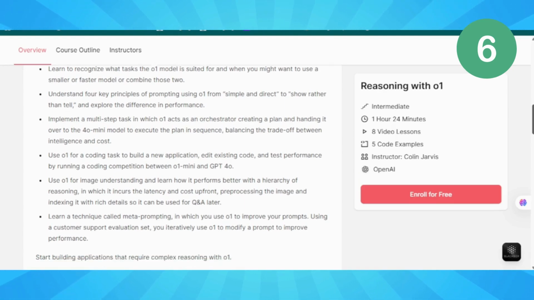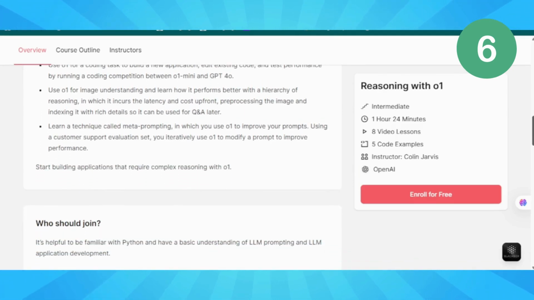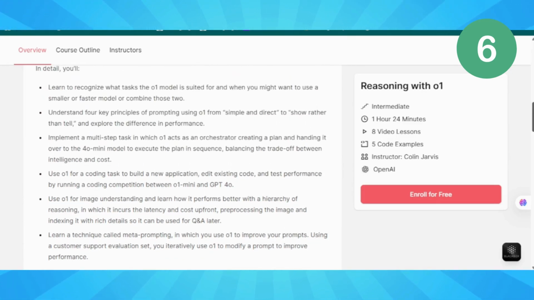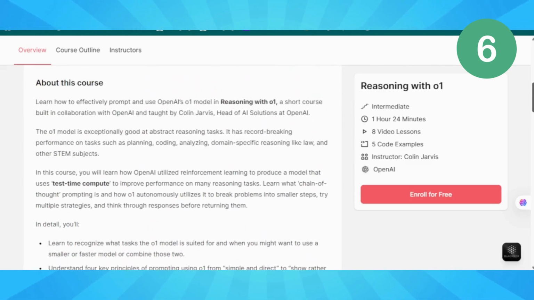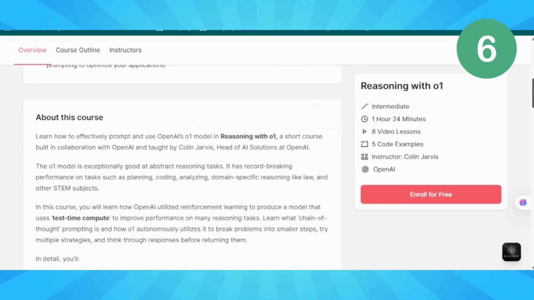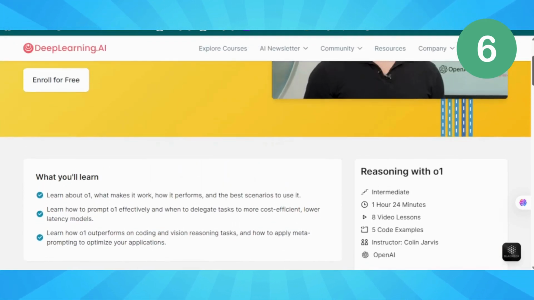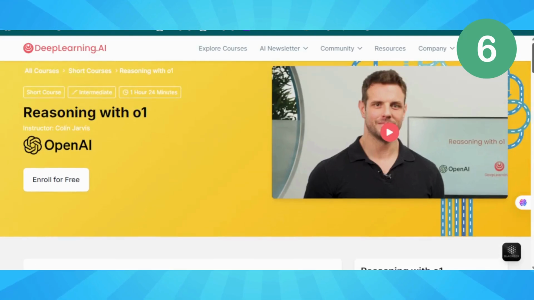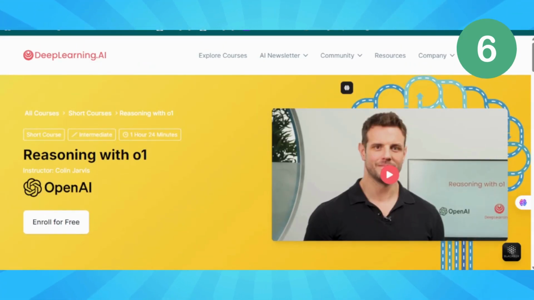Planning, how to make O1 think strategically. Sequencing, breaking complex tasks into steps. Balancing, intelligence versus cost, because thinking takes time. And meta-prompting, using O1 to improve your own prompts. This is like having Einstein as your personal assistant.